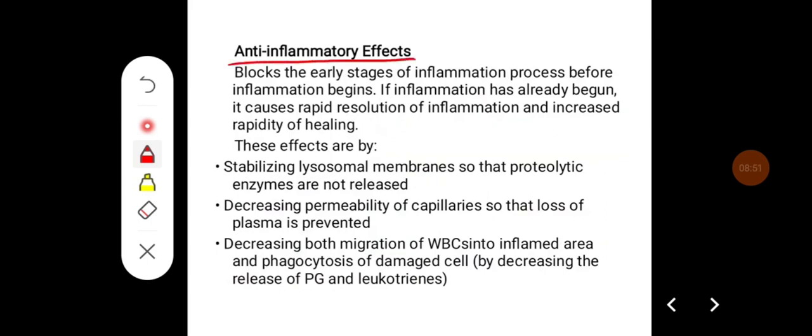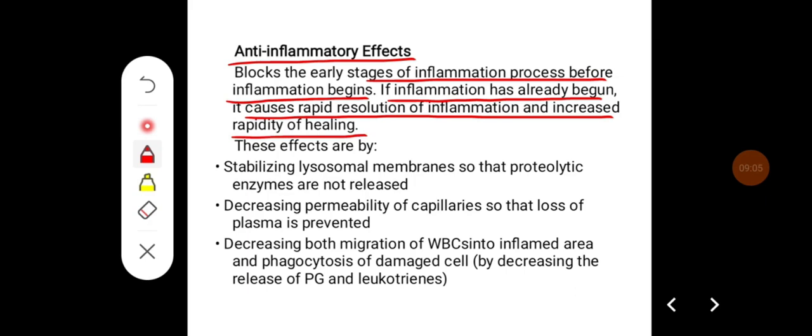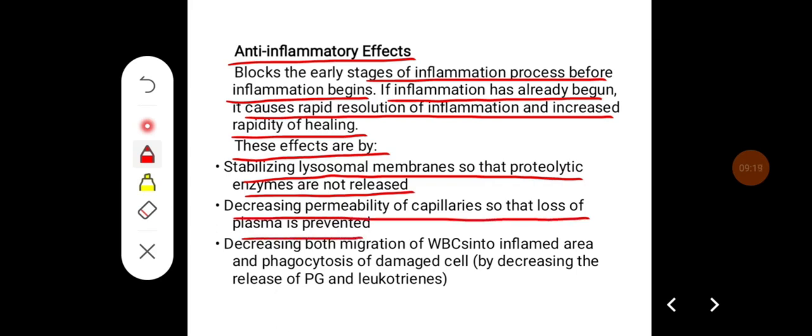Its anti-inflammatory effects. It blocks the early stages of the inflammation process before inflammation begins. If the inflammation has already begun, it causes rapid resolution of inflammation and increased rapidity of healing. These are some effects. It stabilizes the lysosomal membranes so that proteolytic enzymes are not released. It decreases the permeability of capillaries so that loss of plasma is prevented. It decreases both migration of WBCs to the inflamed area and phagocytosis of the damaged cells, and thus it decreases the release of prostaglandins and leukotrienes.